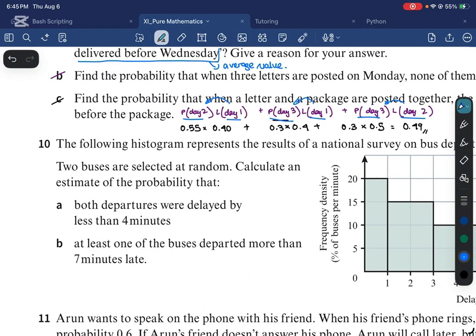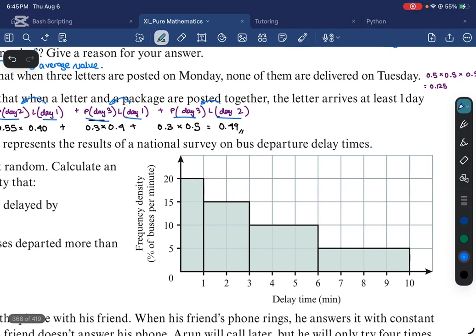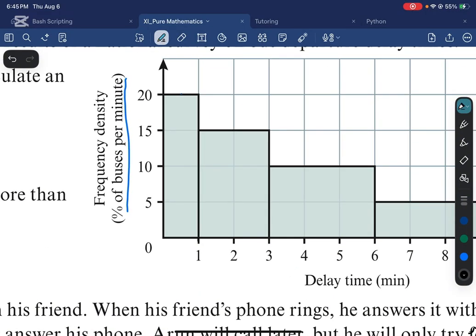All right, the following histogram, so basically, let's check the y-axis, and we have a frequency density. So this is very important. We have the percentage of buses per minute. All right, so here's what this means. You take the number here, right, 1, and basically this is the delay time, 1 minute, right? So 1 minute times 20. So if you multiply, because these are percentage of buses per minute, right? So if you multiply this, because 1 is in minutes, so you get the percentage of buses that are delayed by 1 minute.